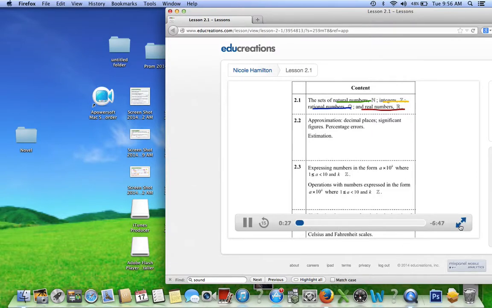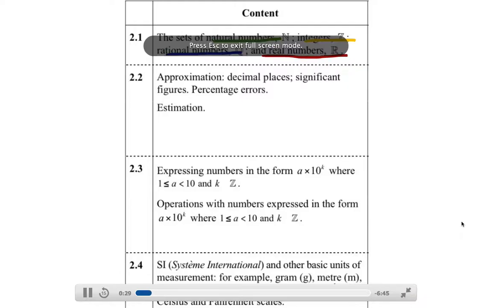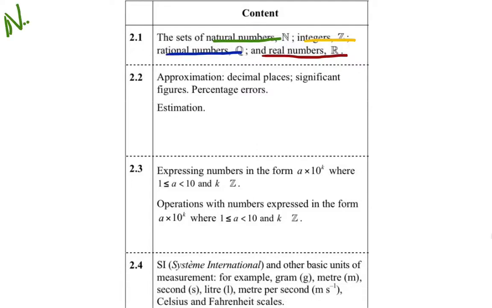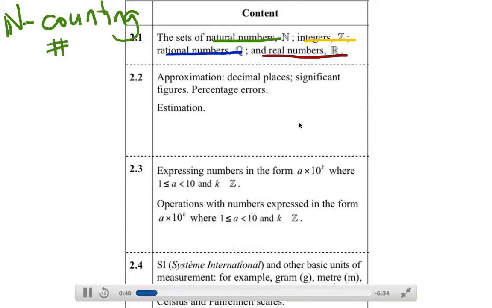Natural numbers. Do we remember what natural numbers are? They're like counting numbers. Exactly. When you say counting numbers, what do you mean? I mean like 1, 2, 3, 4, 5, 6, 7, 8, 9. Exactly. Yeah, that's good. Counting numbers, positive whole numbers.